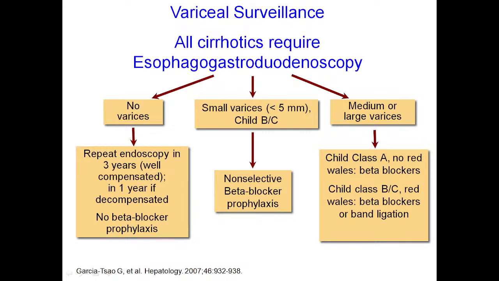What is the role of beta blocker in portal hypertension? How does it act? It causes splanchnic vasoconstriction, so it decreases the size of varices because of vasoconstriction. If the patient has medium or large varices, then we have to advise a beta blocker, and along with that, ligation. We have to ligate these large vessels.